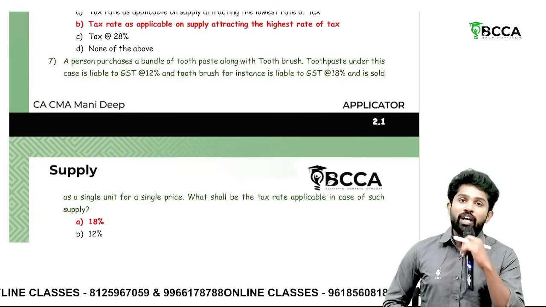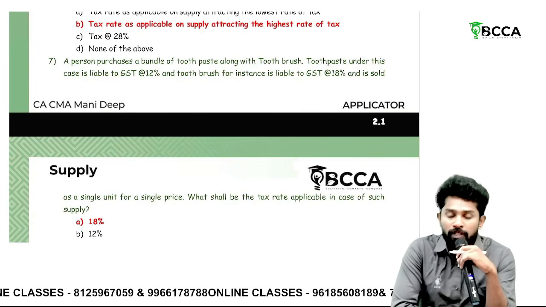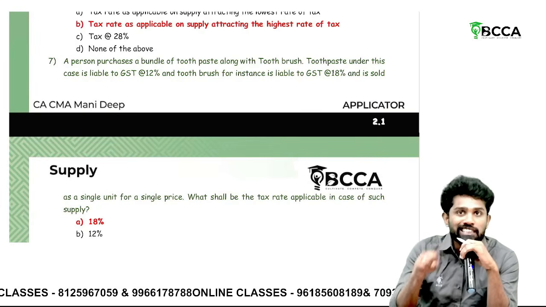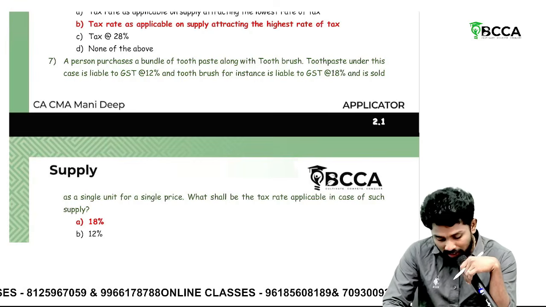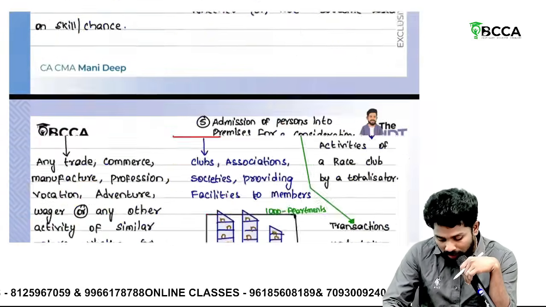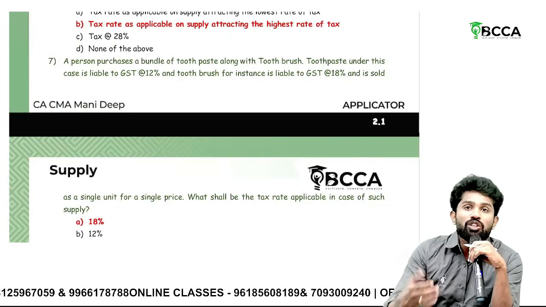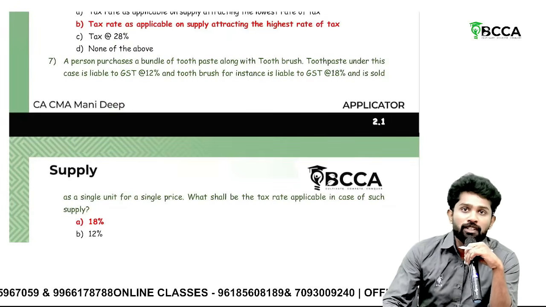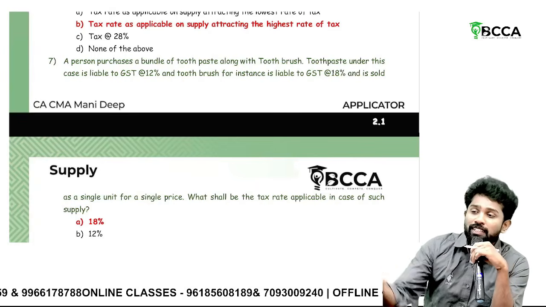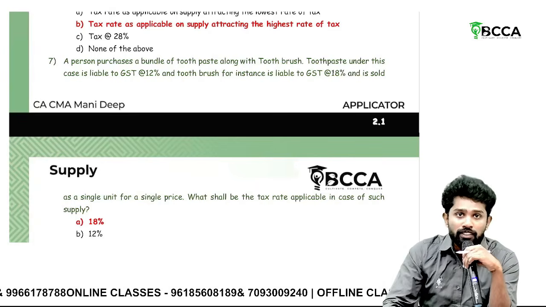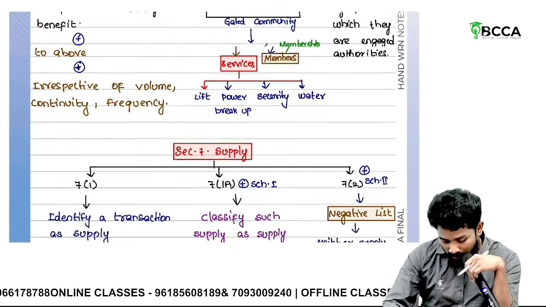So now, to identify whether it is a composite supply or mixed supply, we need to identify whether they are naturally bundled or not. Here they are not naturally bundled, sir. Why are they not naturally bundled? Because it's not the common expectation of the customer. Every customer, when he buys toothpaste, will not expect a toothbrush, or when buying a toothbrush, will not expect them to come as a bundle, and the majority of suppliers also do not do the same.